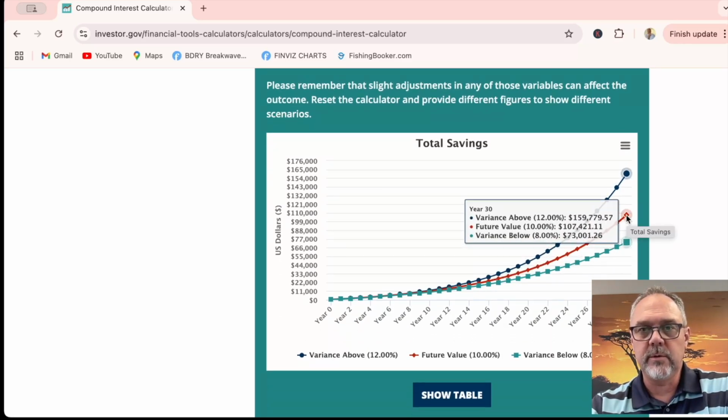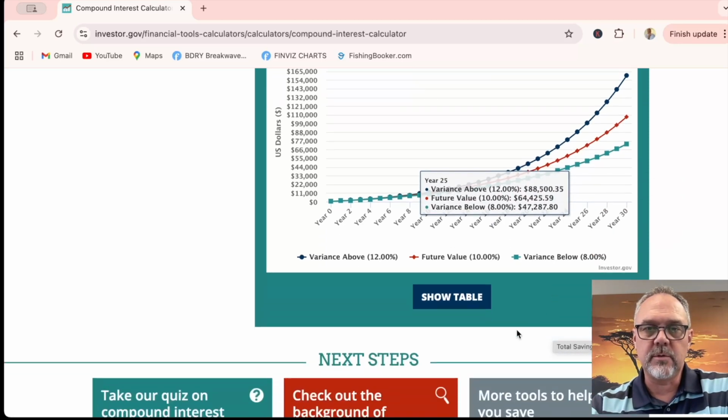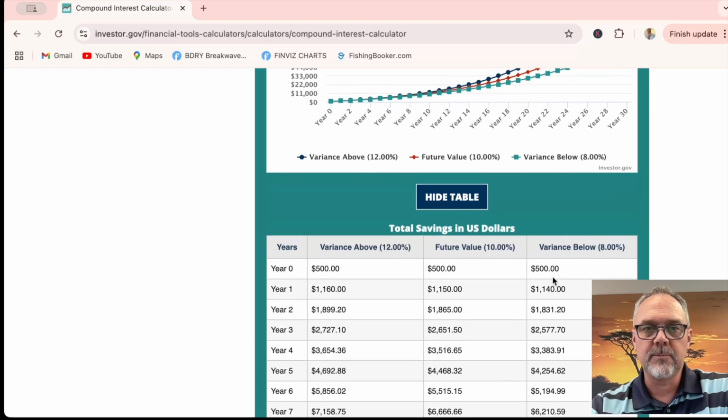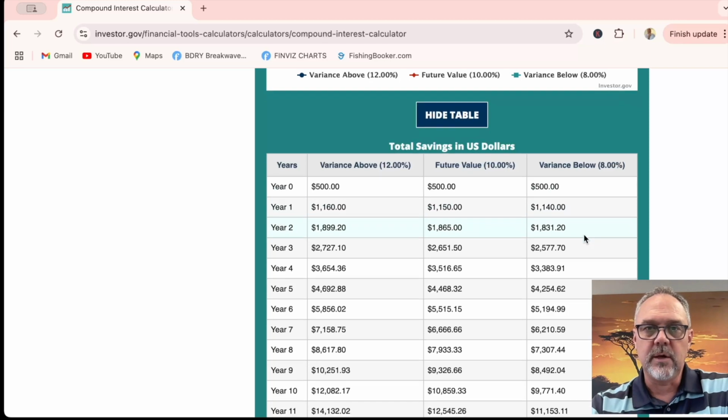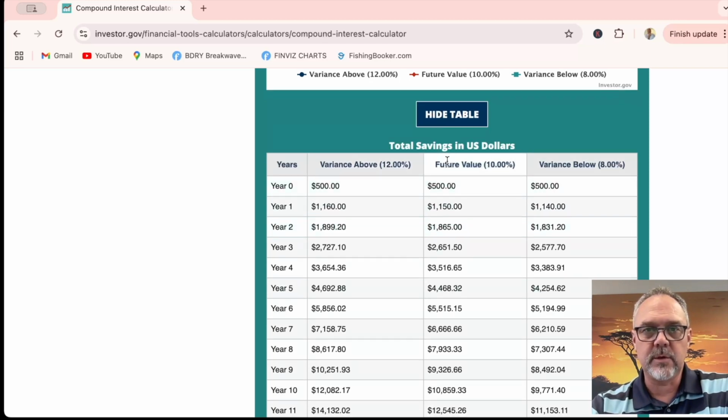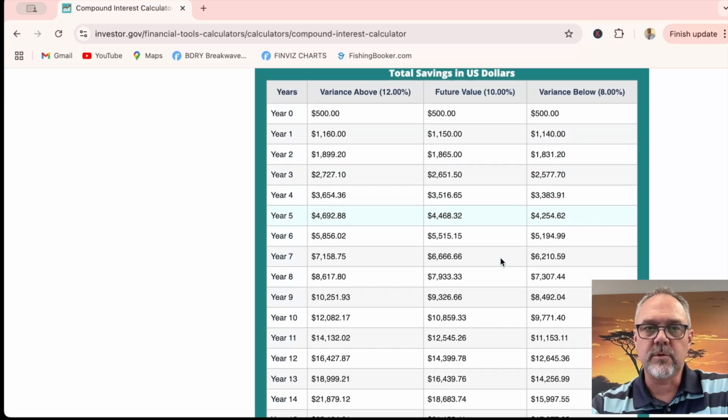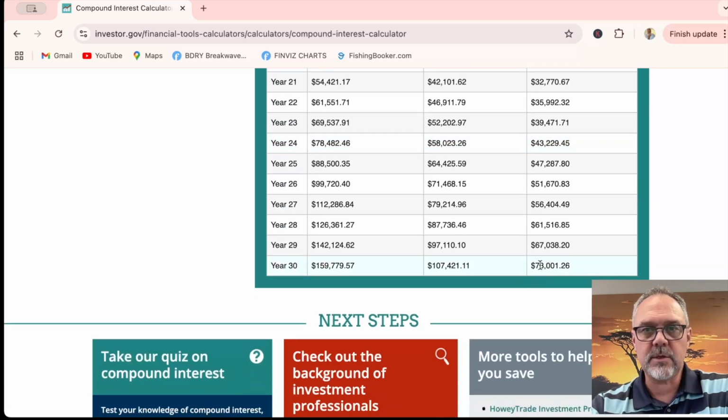Down here, it shows you a table. It shows you the middle of the road, which is the red, which is 10%. The top of the road, which is 12%, is the black one. And then the variance below, 8%, which is about $73,000. You can also show the table, and I recommend you do this. It shows you year by year what you should be hitting with the 8%, the 10% up here, and the 12%. If you scroll all the way down to the bottom, at age 65 you have $73,000. That's just with $500 going into the IRA and adding $50 a month.